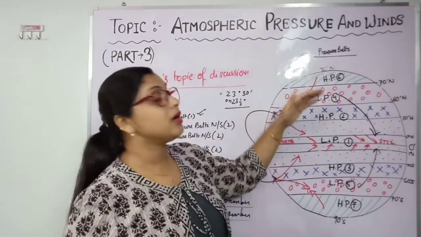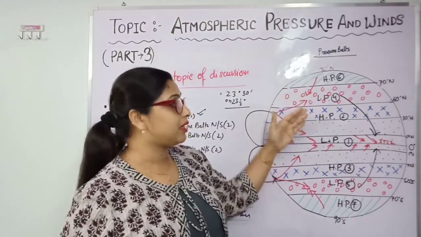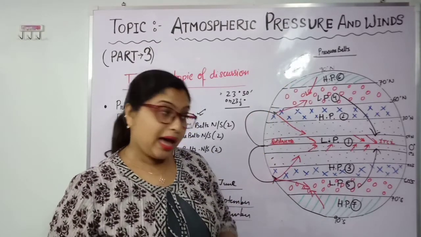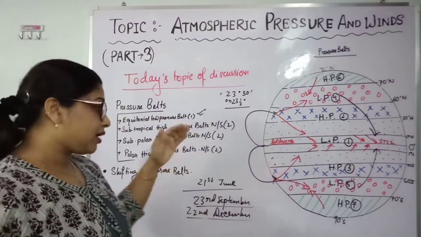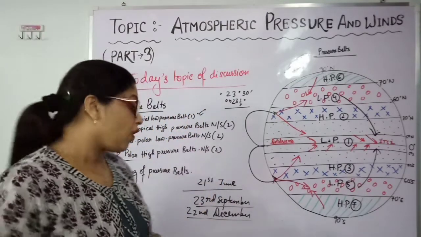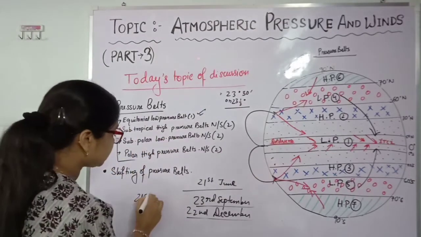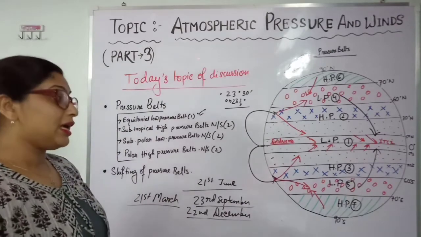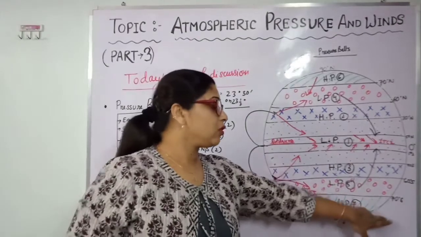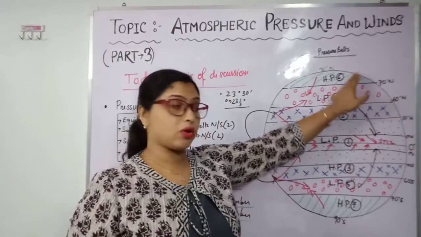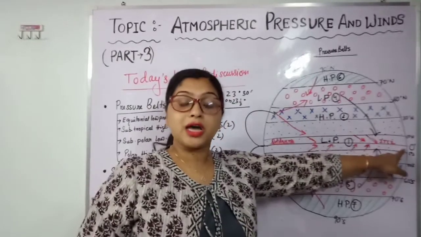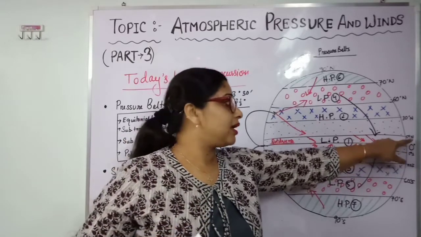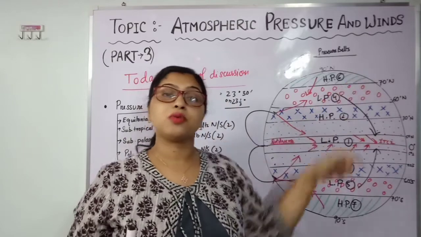Then all the pressure belts will move 5 degrees towards the south. Then the movement will again be towards the north on 21st March, the spring equinox, when the sun rises directly over the equator and afterwards moves towards the northern hemisphere.